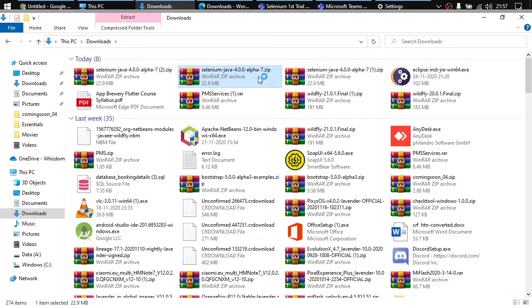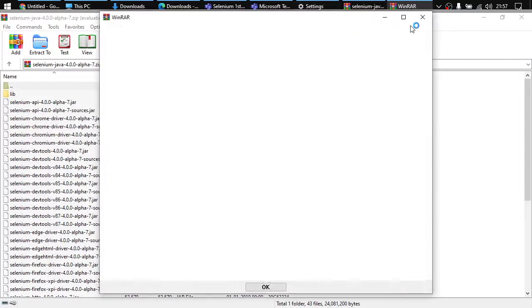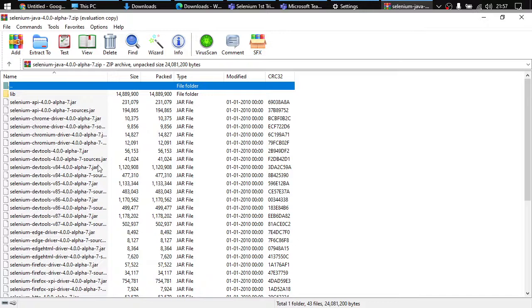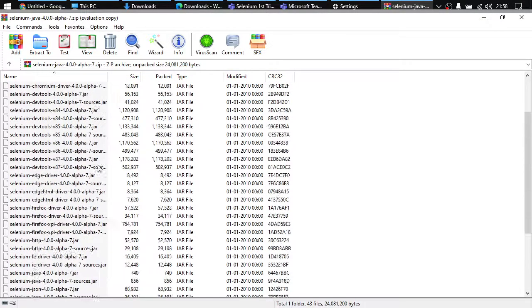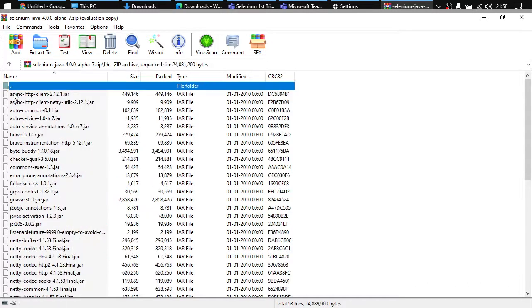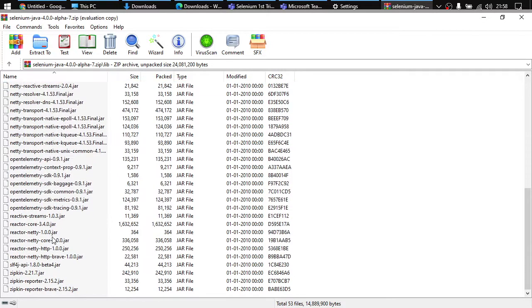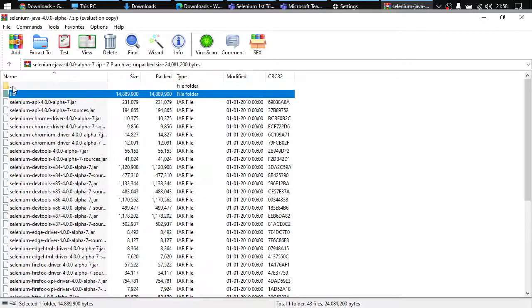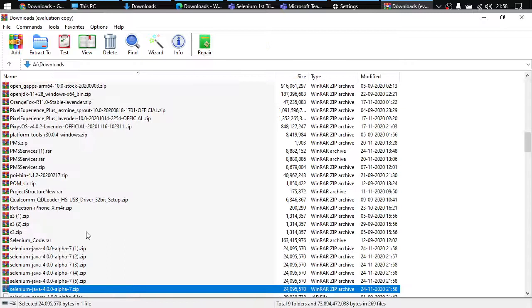So here we can just open this zip file. There are a lot of things inside this zip file, right? You can see that there are a lot of files. What are all these files and how would we be able to use them? You can see that a pretty long list of files is there. What you need to do is extract all these files somewhere. So click on extract to.